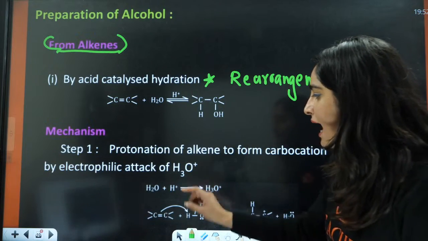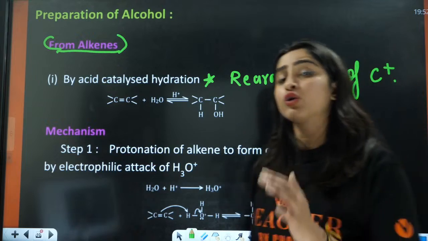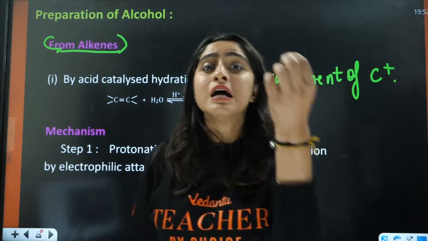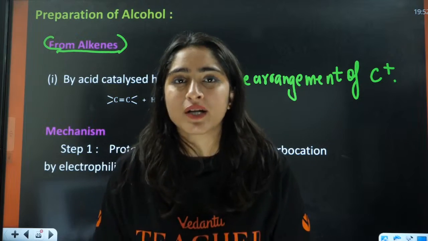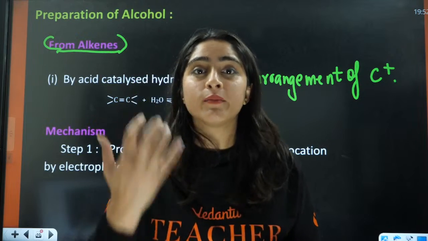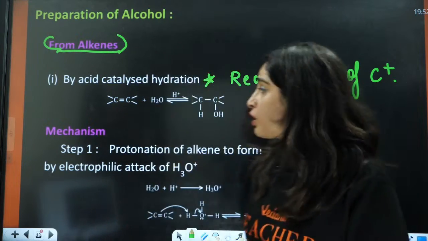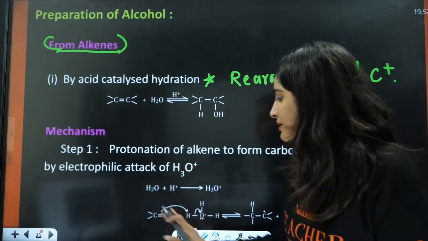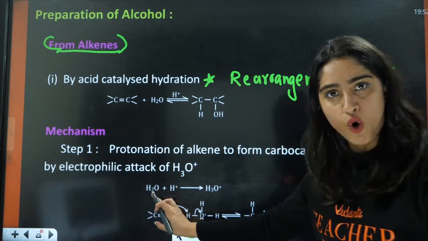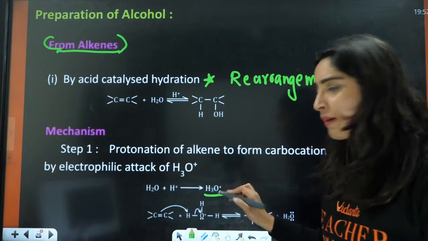The mechanism is that you have this H positive. Even if you don't know the full mechanism, you should know the important part, how this proceeds, what is the rate determining step. The rate determining step is the formation of carbocation. This H2O in acidic condition will form hydronium ion.